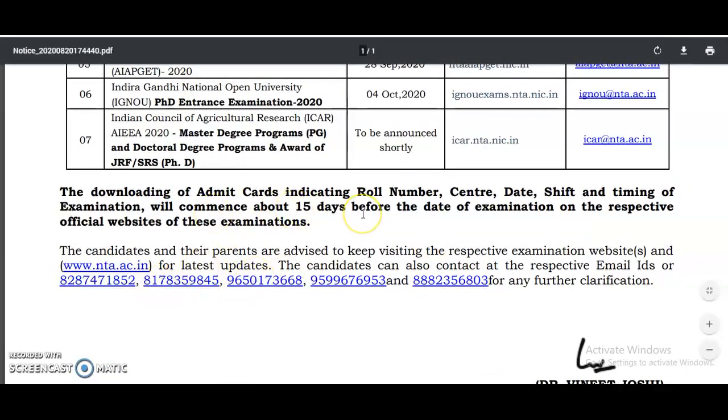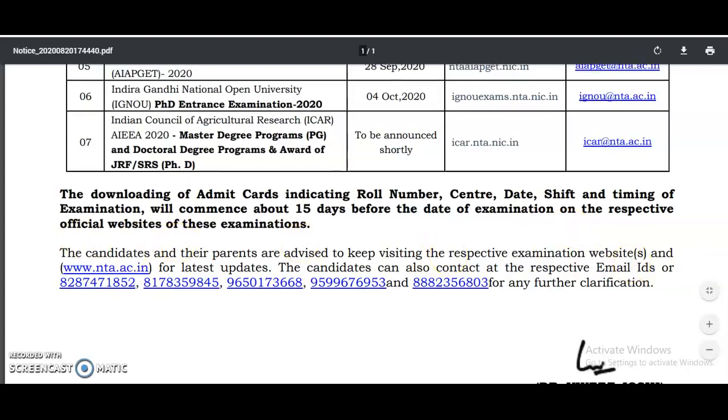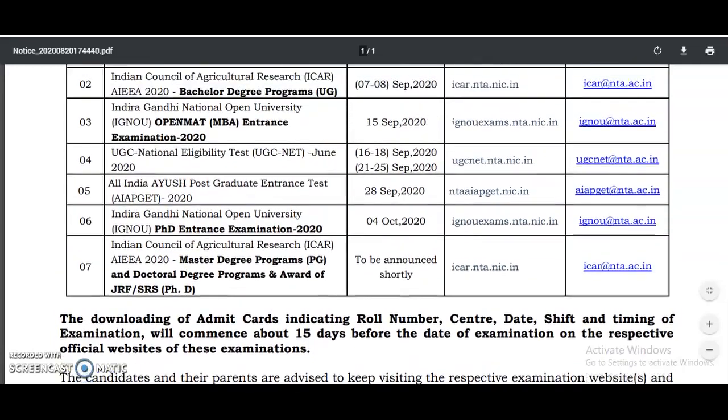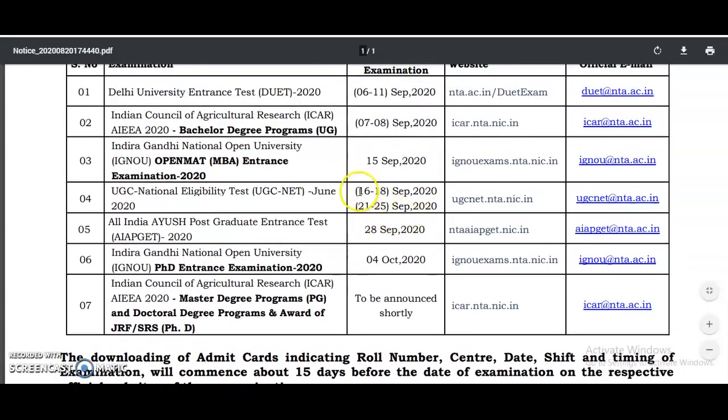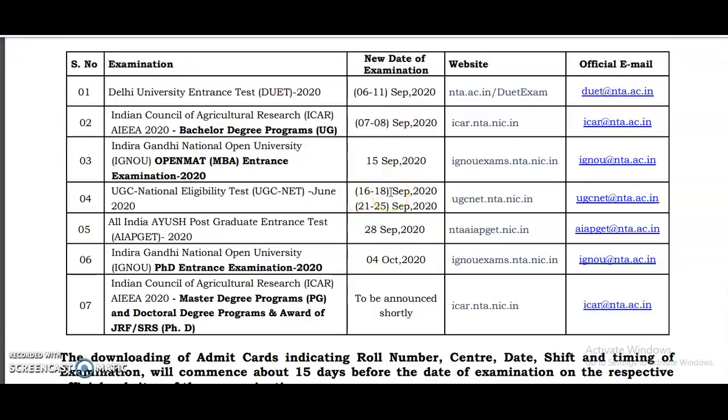The downloading of the admit cards indicating the roll number, center, date, shift, and timing of examination will commence about 15 days before the date of examination on the respective official websites of these examinations. So 15 days before means the candidates who will have the exam on 16 to 18 September may get the admit cards on September 1st. That means within 10 to 11 days they will get them. Just before the 15 days they will get the admit cards. So get ready, guys.